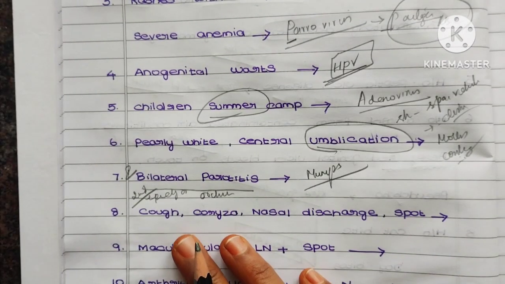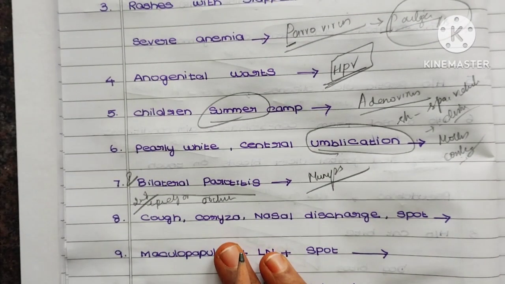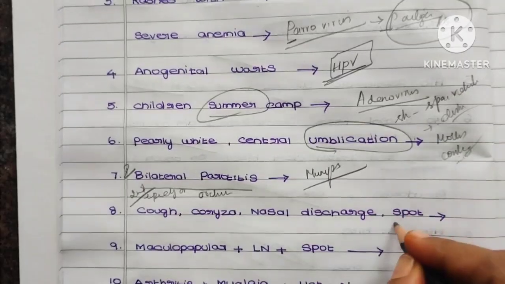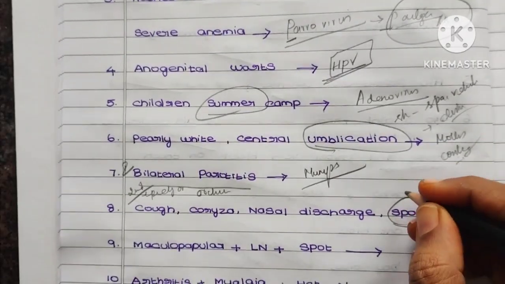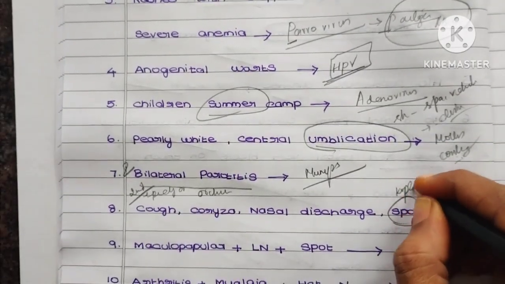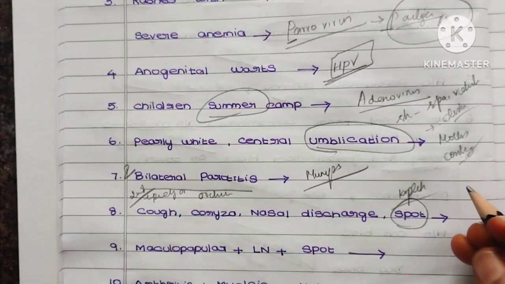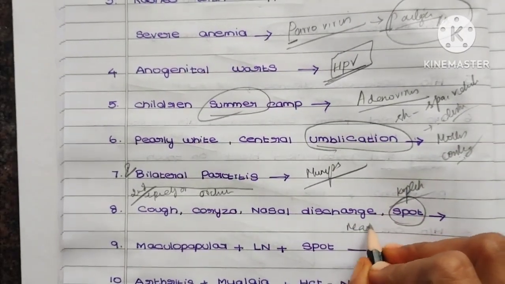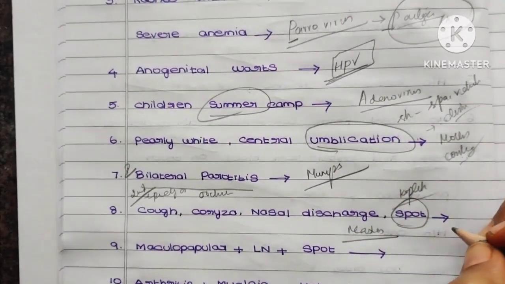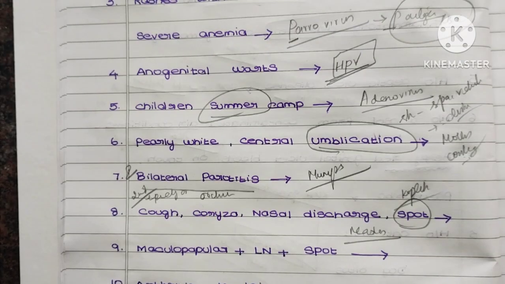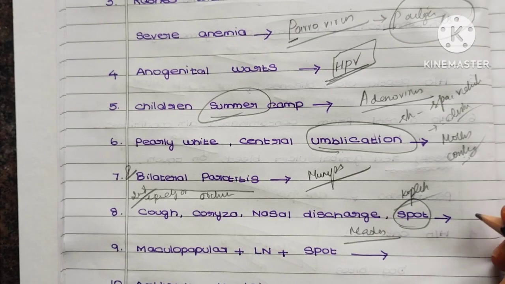So here the next question is cough, coryza, nasal discharge and a spot. The spot is nothing but a Koplik spot. As the name I have given, Koplik spot, it is nothing but measles. This Koplik spot usually arises in the buccal mucosa near the second molar.